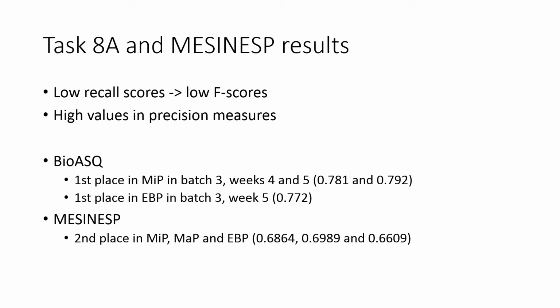In the competitions, our results showed low recall scores, which consequently led to lower F scores. However, we have achieved high precision values, leading to a first place in micro-precision and example-based precision measures in the final weeks of Task 8A Batch 3, and the second place in the precision measures evaluated in Task MESINESP.